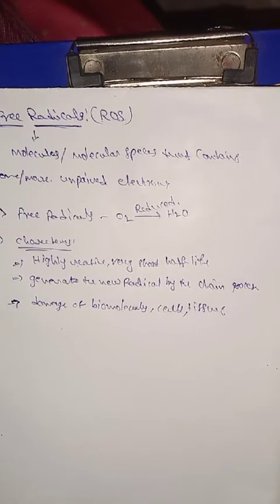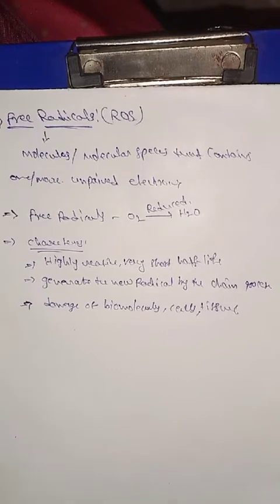So what are free radicals? Molecules or molecular species that contain one or more unpaired electrons are known as free radicals or reactive oxygen species.